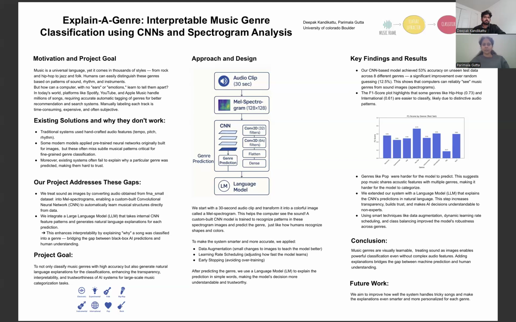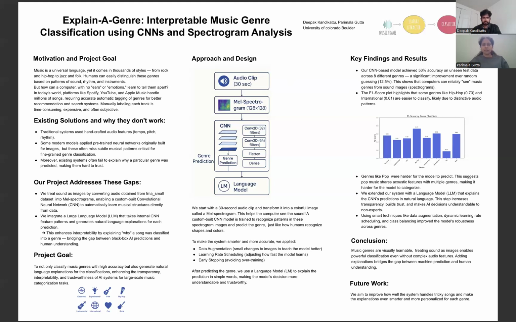While training the CNN model, we took several key steps to strengthen our model. We applied data augmentation techniques like random time masking and warping so that the model would not memorize trivial details but learn the underlying structure of music. We used dynamic learning rate scheduling, where the learning rate gradually decreases during training, helping the model fine-tune itself as it got closer to convergence. We also incorporated early stopping, so if the validation performance stopped improving, we would avoid overfitting and save the best version of our model automatically.